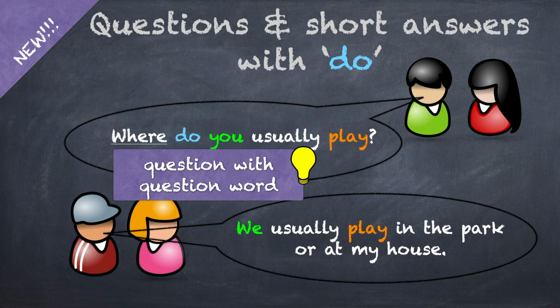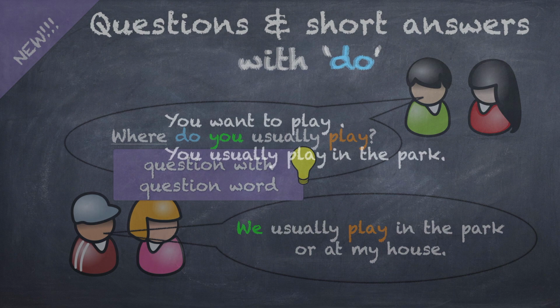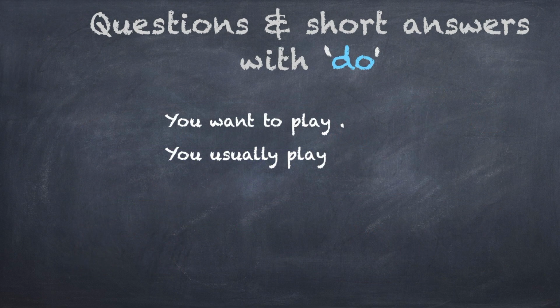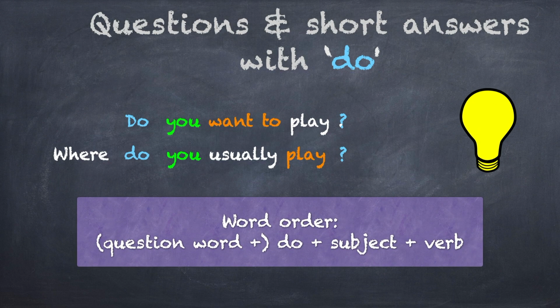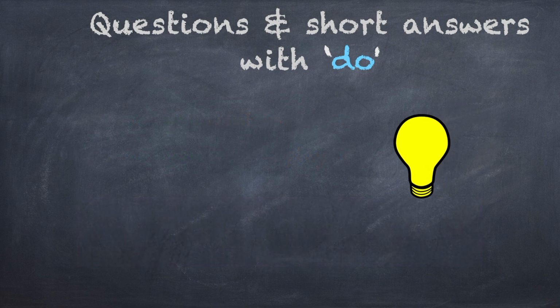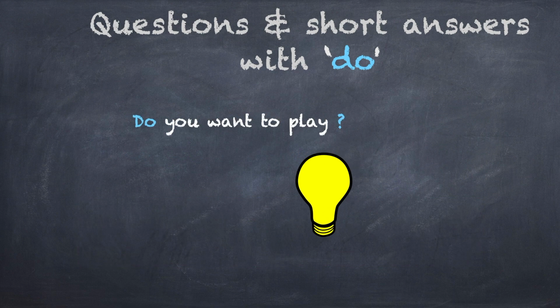Now, are you ready to make a question? What do you need to make the question here? Correct. The word do in front of the subject and a question mark. Now you know. You don't have to change the word order in a question in the simple present, but you need the verb to do. Always. For he, she, it, you need does, but that's a different video.